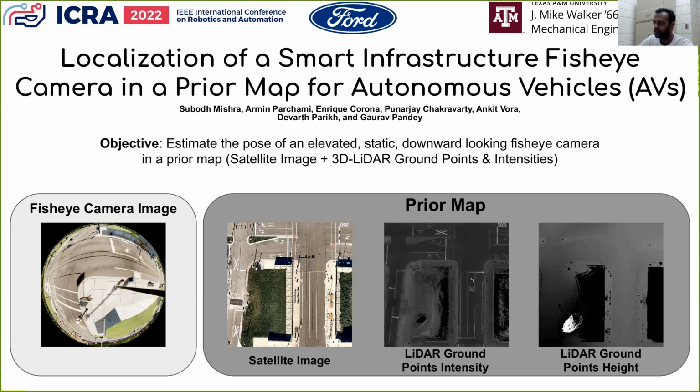In this slide, one can see four different images. The leftmost shows a fisheye image we have obtained from our simulator. The second is a satellite image whose scale is known in metric units, and the next two correspond to ground intensity and height data obtained from the known LiDAR map.